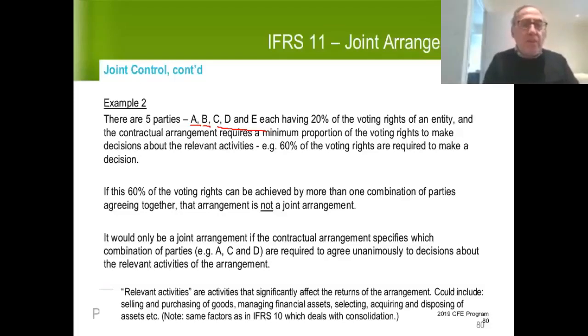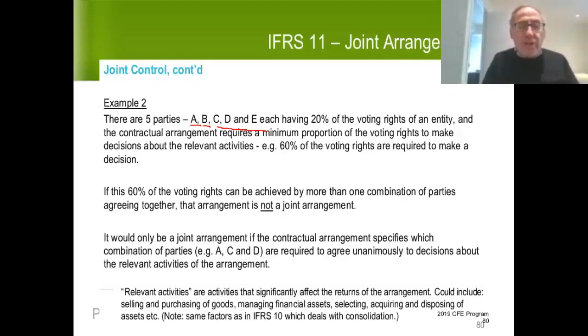If this 60% of the voting rights can be achieved by more than one combination of parties, so if we can reach the 60% by A, B, and C agreeing, or B, C, and D agreeing, or C, D, and E agreeing, or any permutation of 3 parties, then this would not, from an accounting perspective, be considered a joint arrangement.